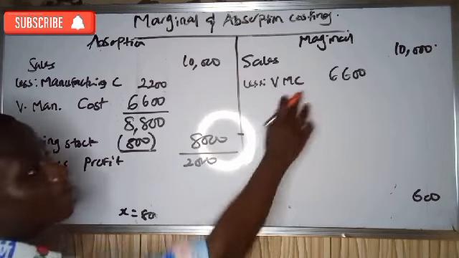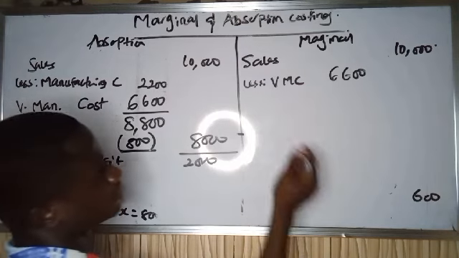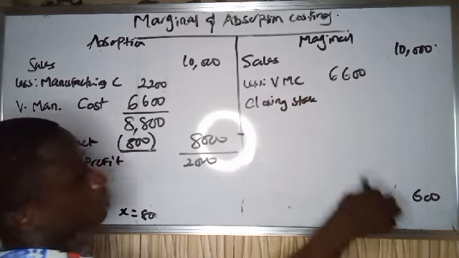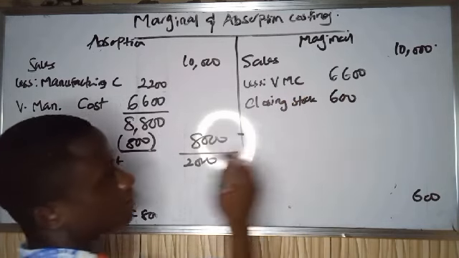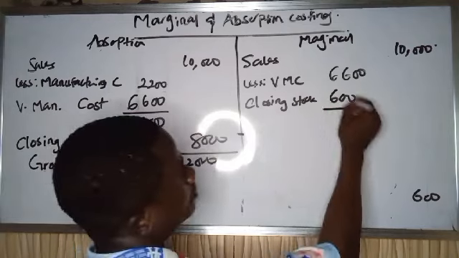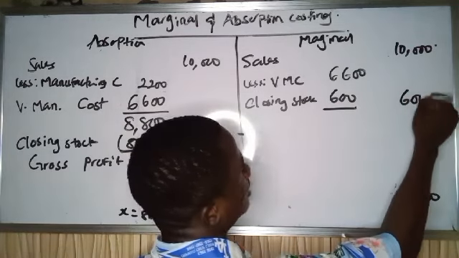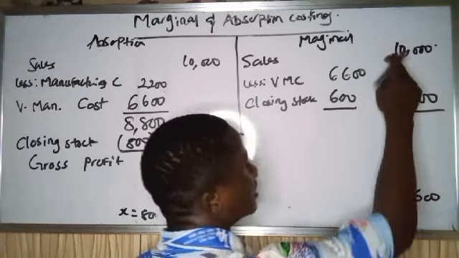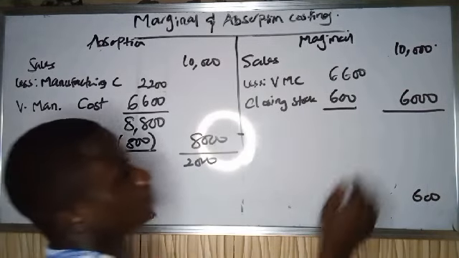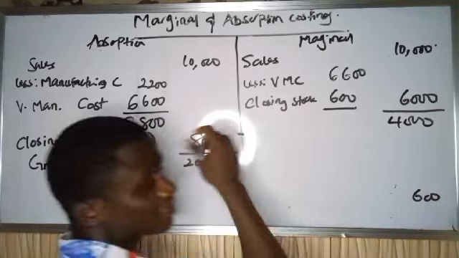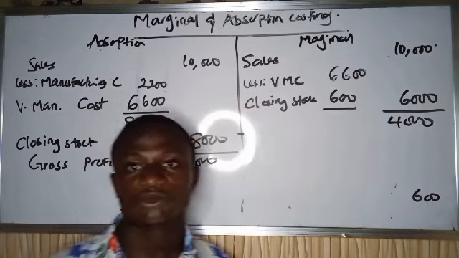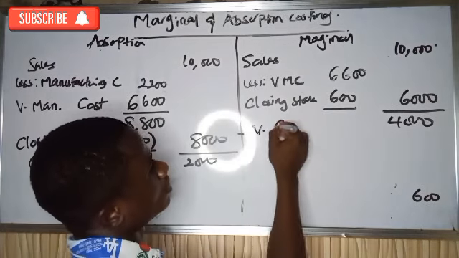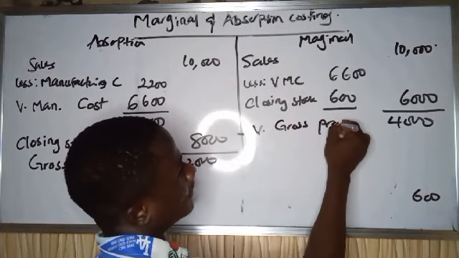So you come under marginal costing. Your closing stock is 600. Then you have 6,600 minus 600, you have 6,000. Then 10,000 minus 6,000, you have 4,000. Don't forget that this is not your contribution yet, because you've not subtracted all the variable costs. So this is just your variable gross profit.